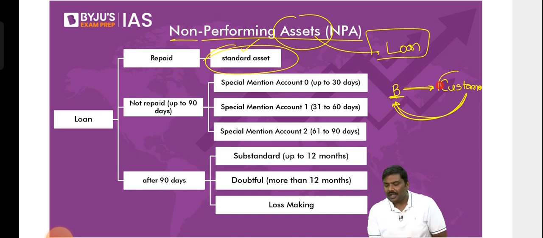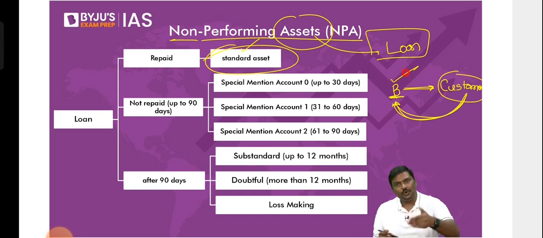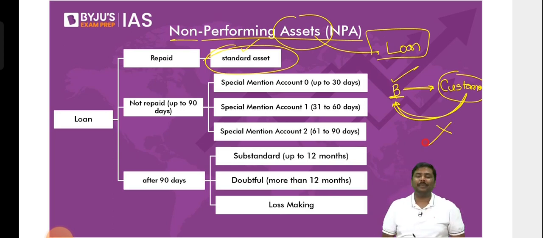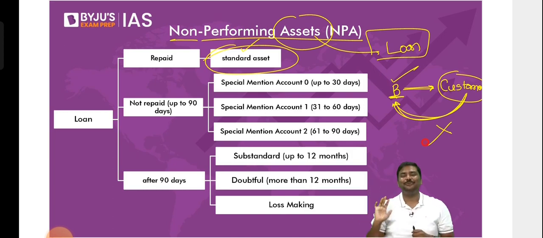You have given a loan to me. I am the customer. After 2 months, after 3 months of taking the loan, I will stop making the payment. I will not make any payments to you now. Now, is this asset generating revenue for the bank?